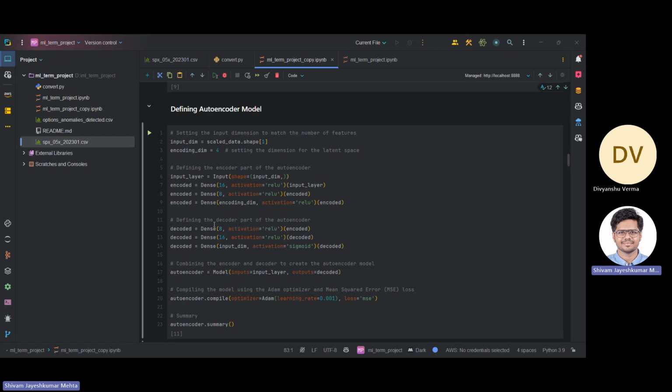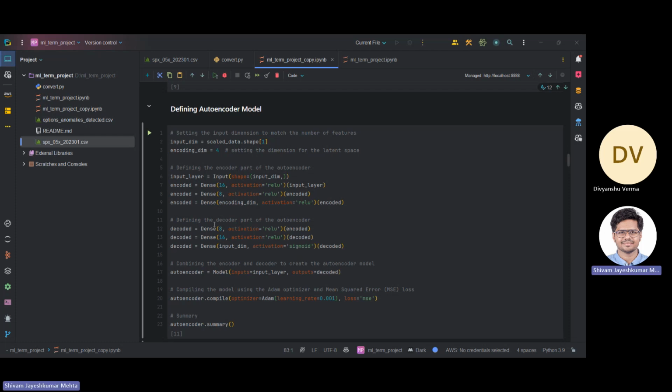Then we will be using a decoder, which will reconstruct the data, and it would go in the reverse order, where the first layer would have 8 neurons, then the second layer would have 16 neurons, and the last layer would have 24 neurons. And we would be using sigmoid activation function for that.